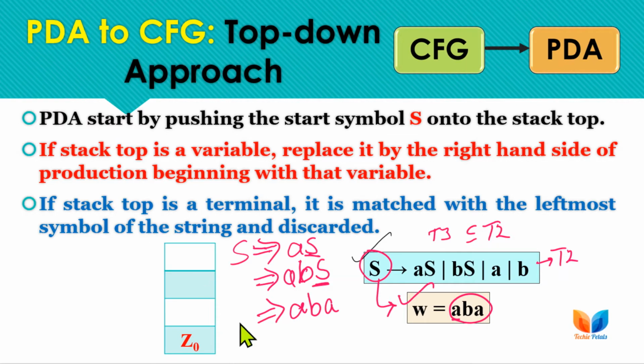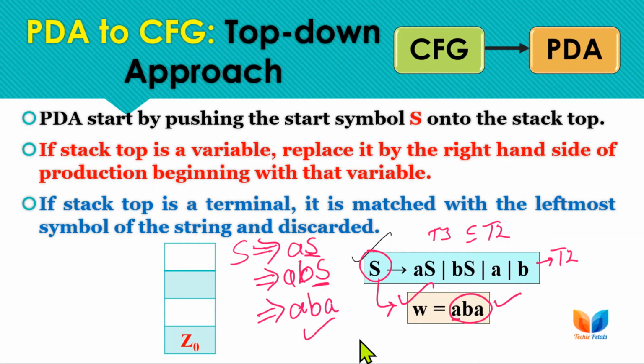So now we will be using these derivations, or the application of these production rules, to derive this string by the application of a stack. So we will be using a stack to derive this string. As we always need to guess which production rule to apply to derive a particular string, here comes the non-determinism. We always need to guess which production rule can lead to the derivation of a string.